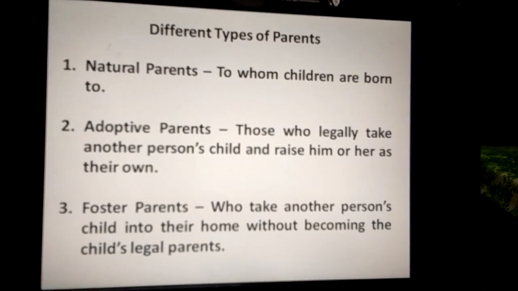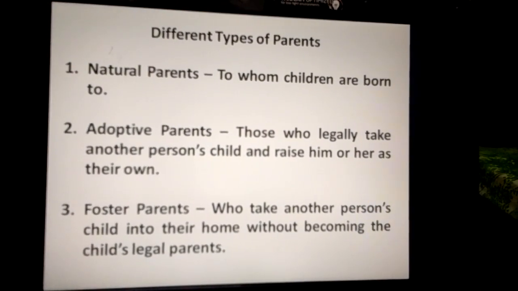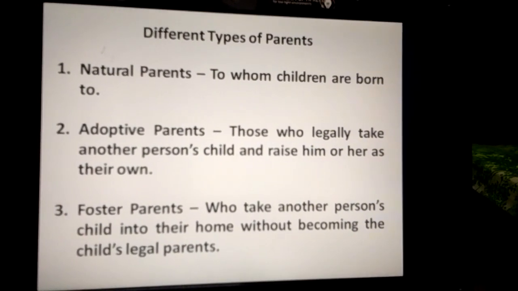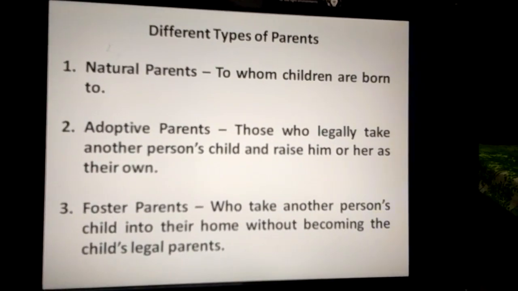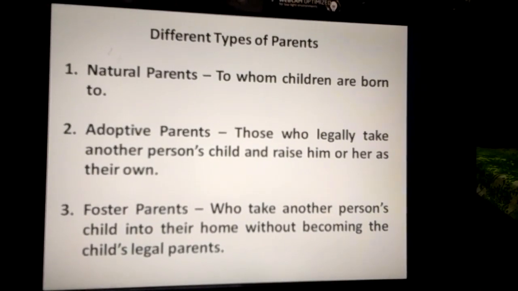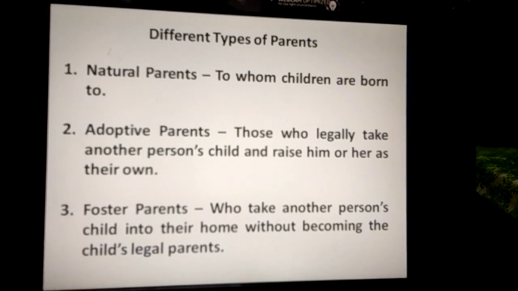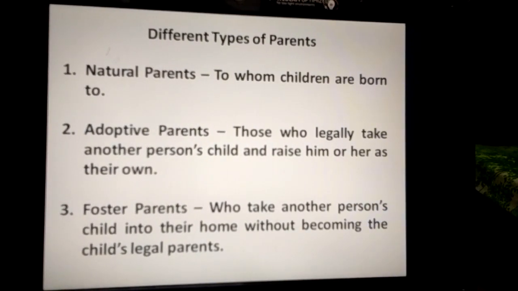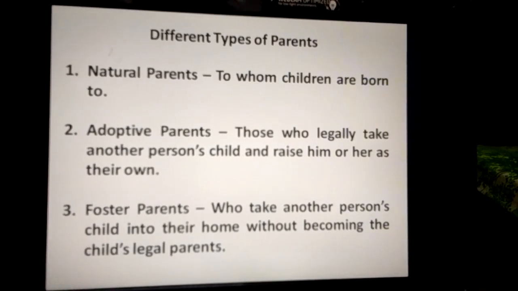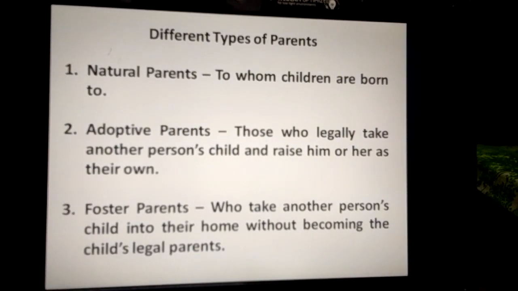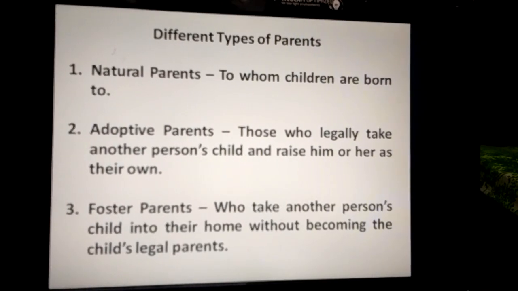These parents are the natural parents. Adoptive parents: when a couple legally takes a child and raises him or her as their own, it is called adoption. The child is called an adopted child and the parents are called adoptive parents.